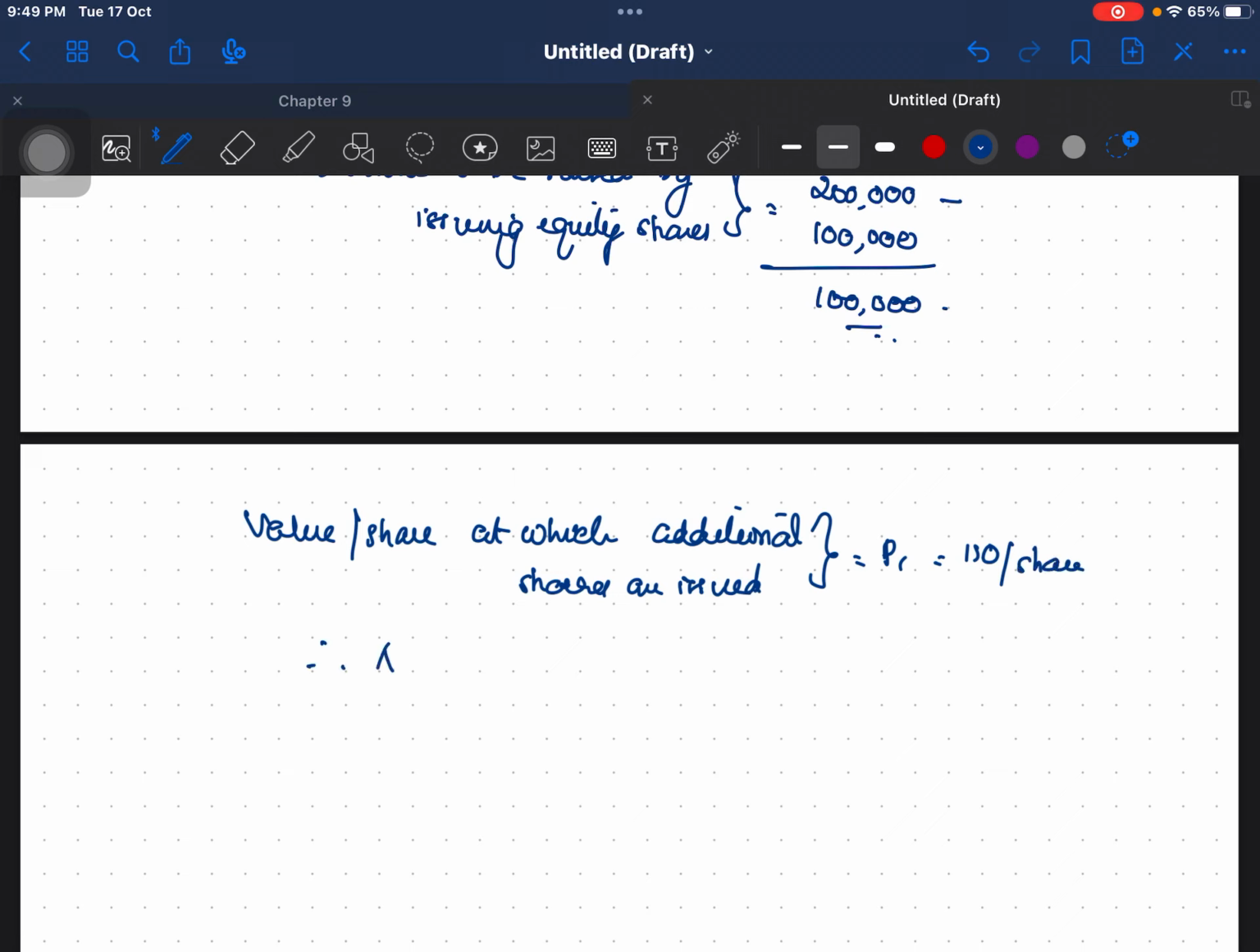Therefore, number of shares to be issued, that is delta N, is equal to 1 lakh, which is what we have to raise, divided by 110. So what is 1 lakh divided by 110? It will be a fractional amount. So let me take my calculator. It is 909.09.